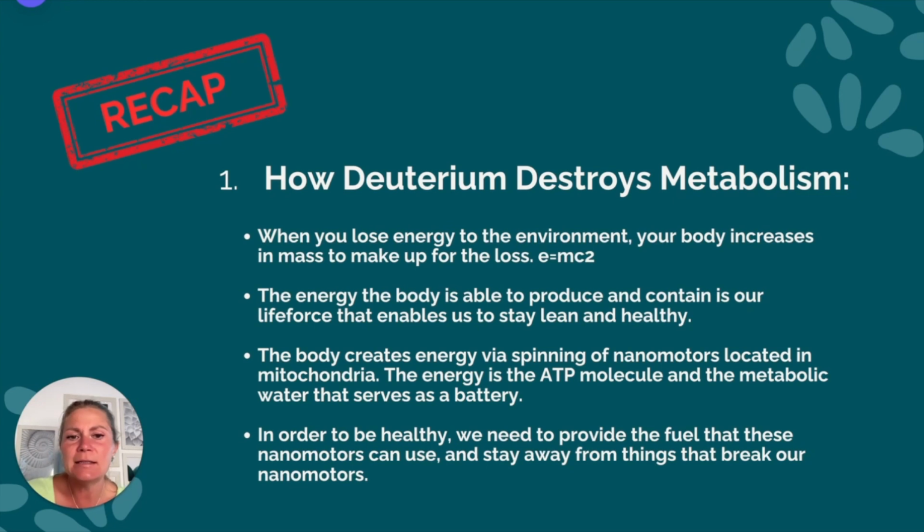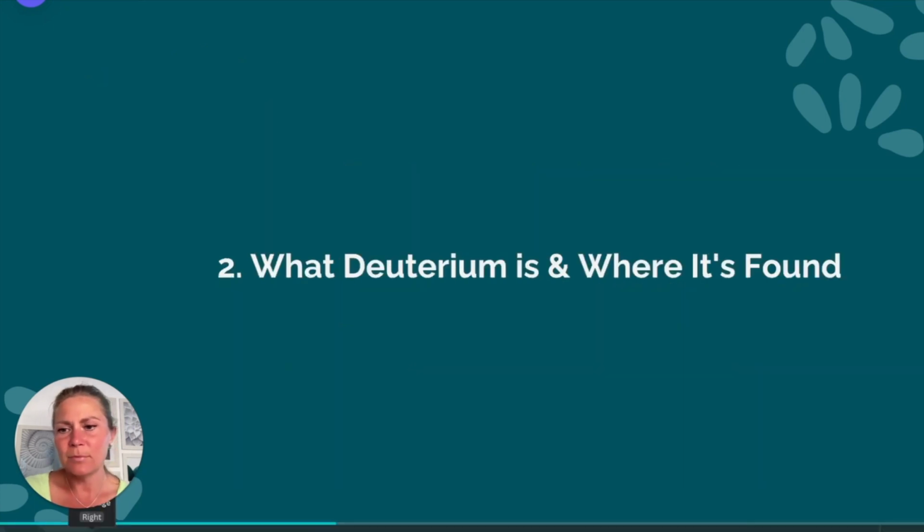The body creates energy via spinning of nanomotors located in mitochondria. The energy is the ATP molecule and the metabolic water that serves as a battery. In order to be healthy, we need to provide the fuel that these nanomotors can use and stay away from things that break our nanomotors. So the next point is what deuterium is and where it's found, now that I've piqued your interest.